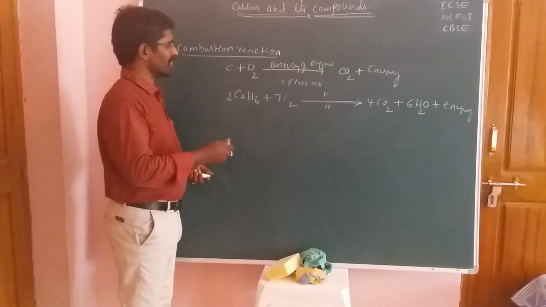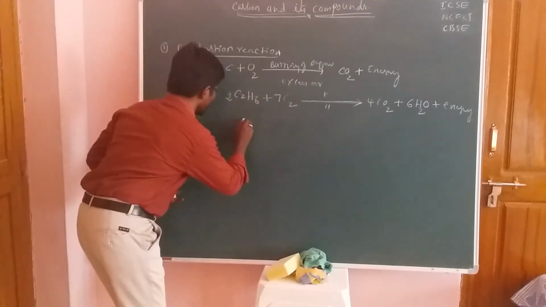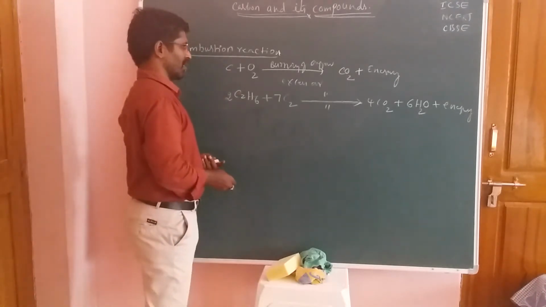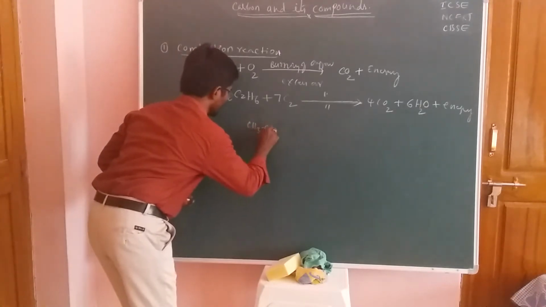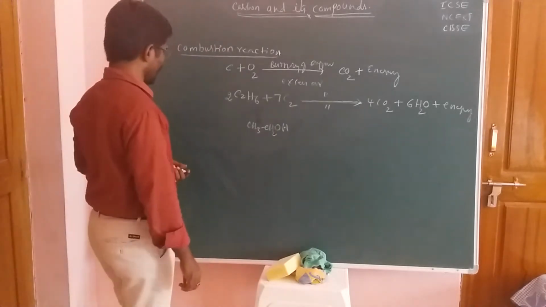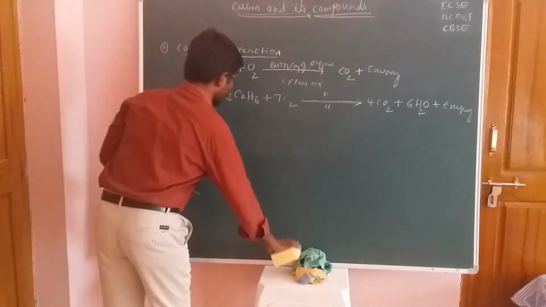And next I will take the second type of reaction. Here you should take methyl alcohol or maybe ethyl alcohol, CH3OH and C2H5OH.